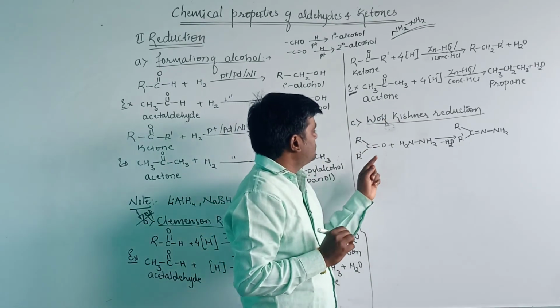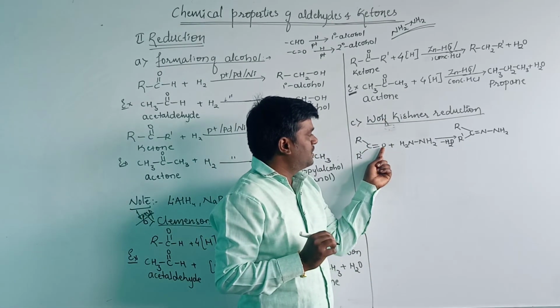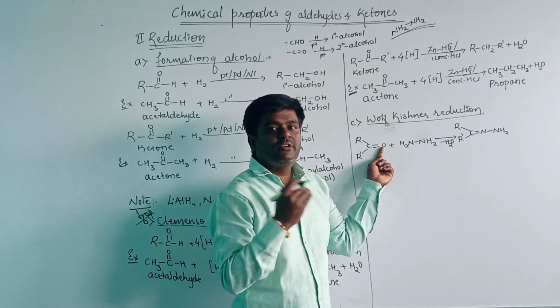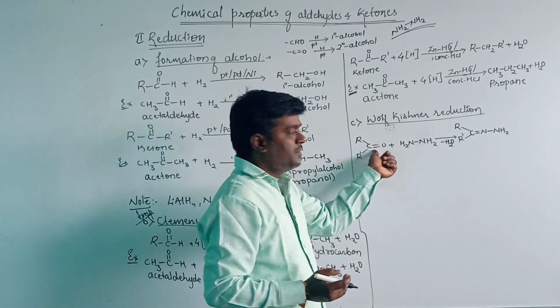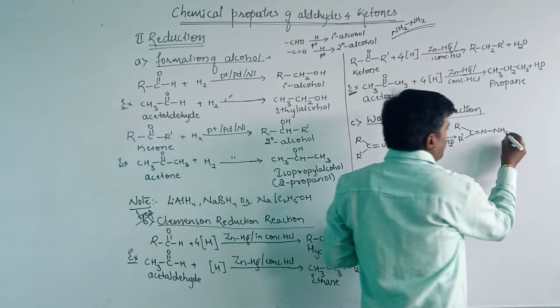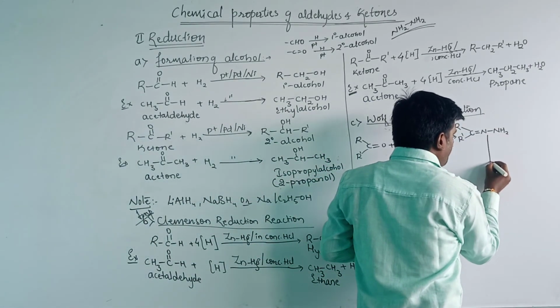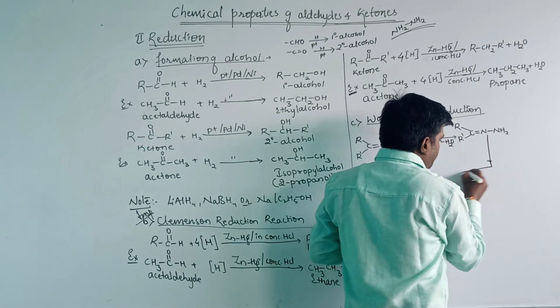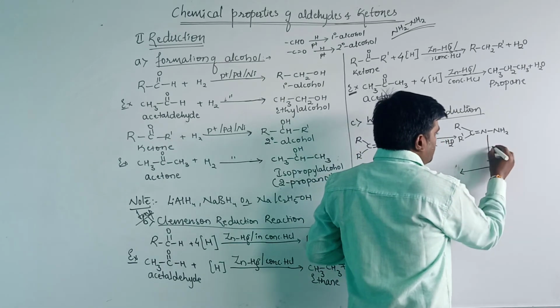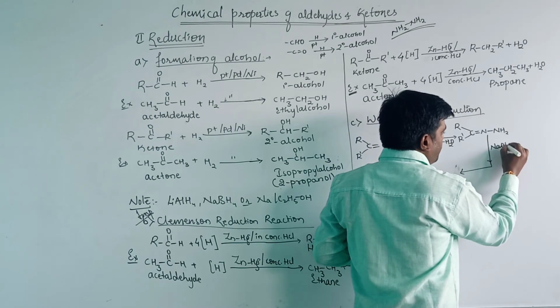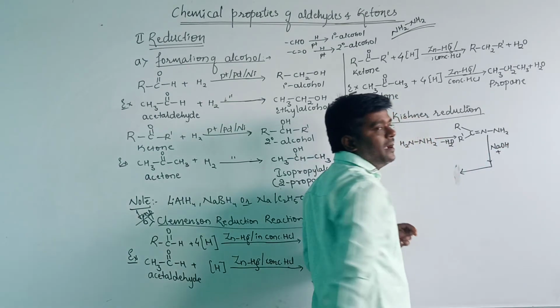Two hydrogens react with the oxygen and get converted to a water molecule, and the remaining part adds to the carbon to form the addition product, which further reacts with sodium hydroxide in ethylene glycol.